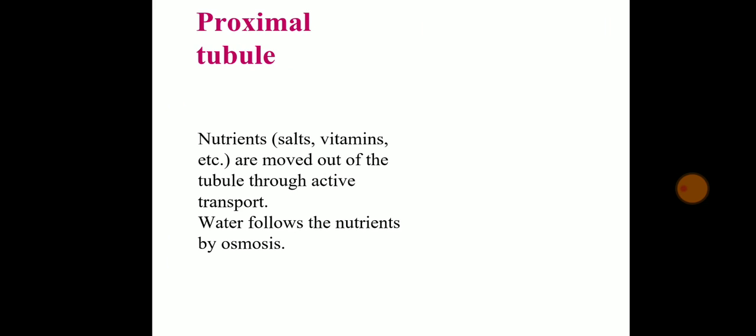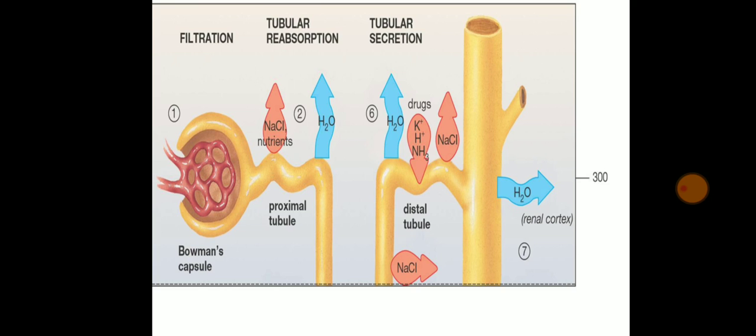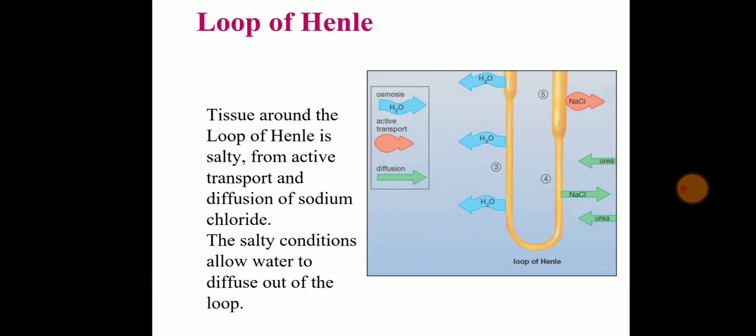Next is the proximal tubule. What is the function of the proximal tubule? Nutrients, that is salt, vitamins, etc., are moved out of the tubule through active transport, and water follows the nutrients by osmosis. So this is the process which we have seen just now.